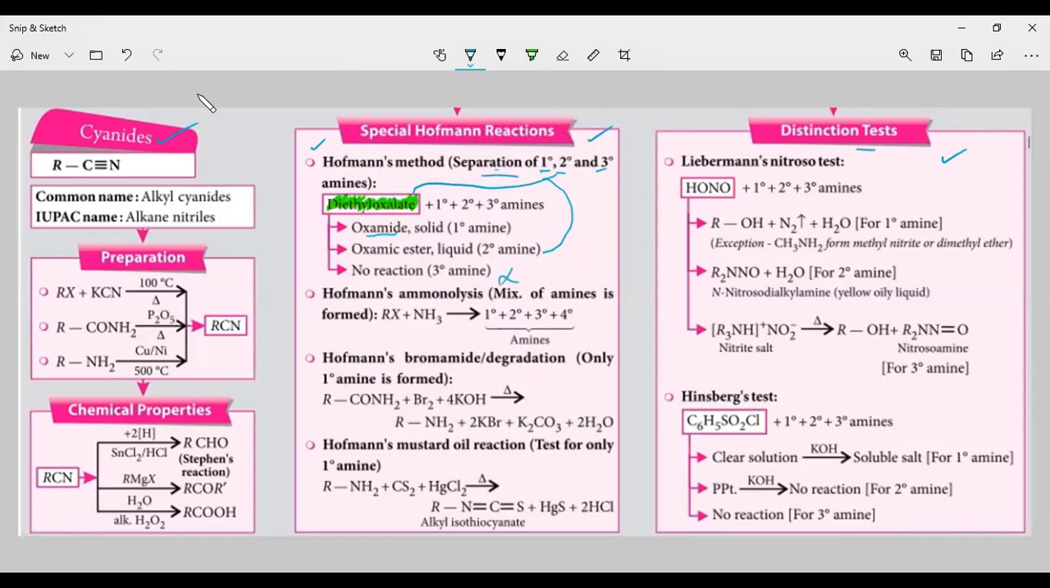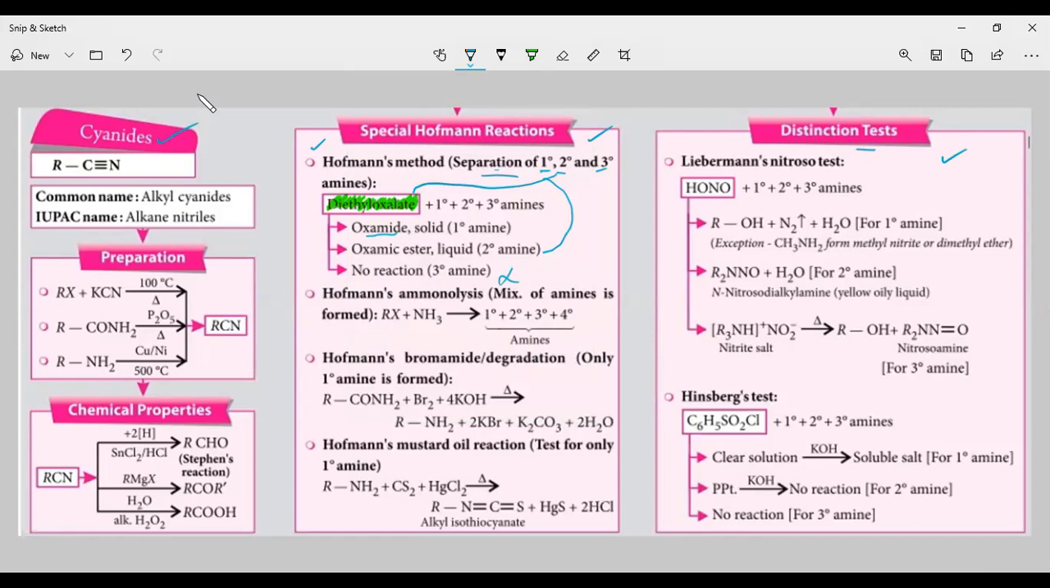Primary amine reacts with Hoffman's reagent, diethyl oxalate, and is converted to oxamide. Secondary amine reacts with diethyl oxalate and is converted to oxamic ester. And tertiary amine, there is no reaction. So this is the separation by Hoffman's method as well as by Hinsberg's method. We can separate the primary, secondary, and tertiary amines.